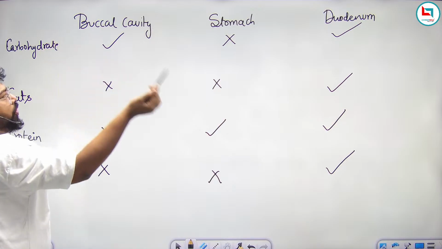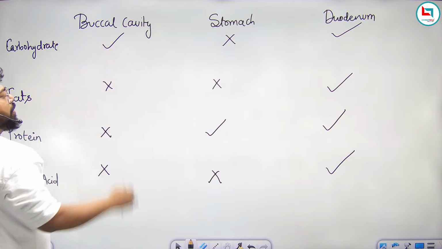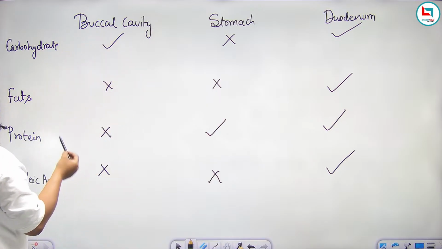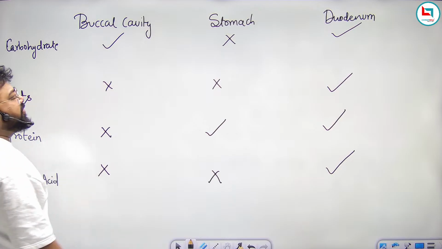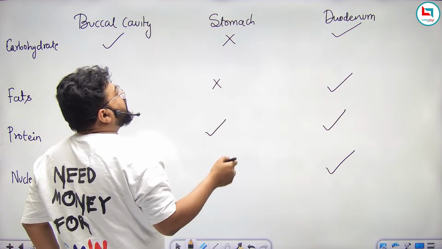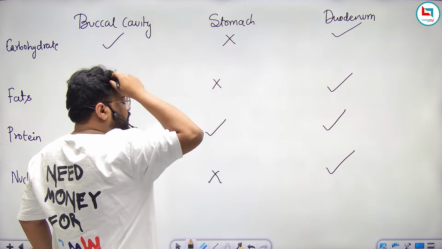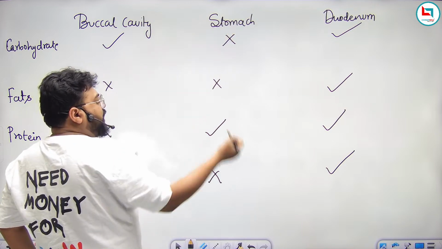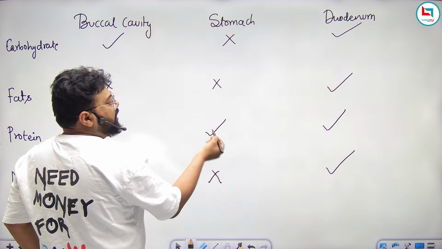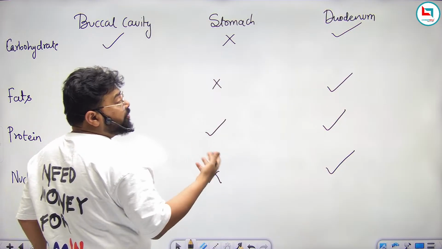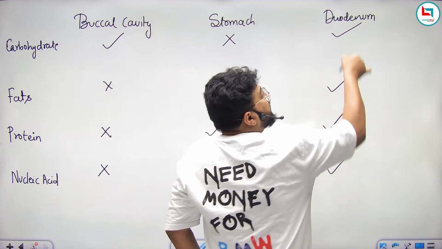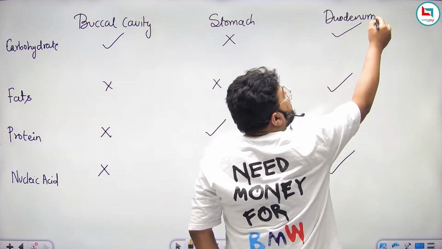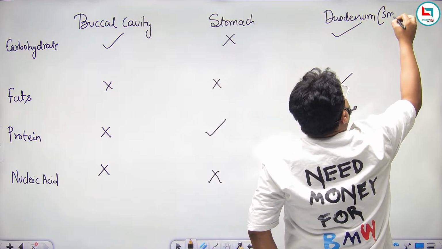If we talk about the buccal cavity, digestion of carbohydrate takes place, but digestion of fats, protein, and nucleic acid is absent over here. If we talk about the stomach, digestion of fats, carbohydrate, and nucleic acid is absent, but digestion of protein is present. Complete digestion of food occurs in the duodenum, which is part of the small intestine.